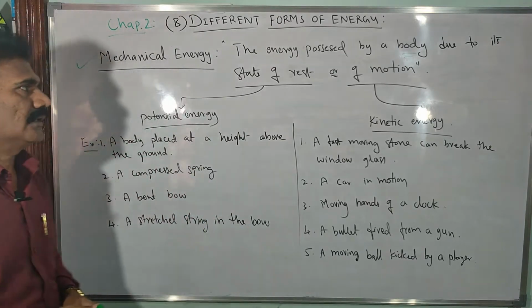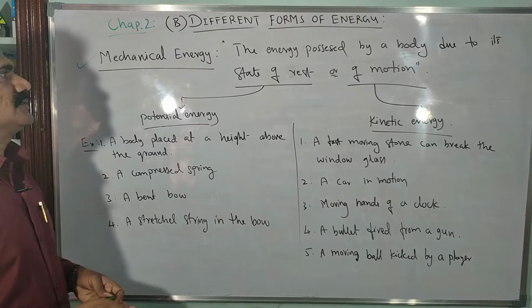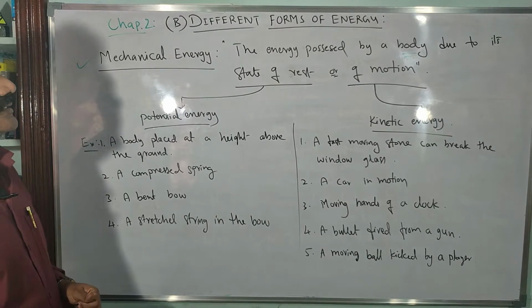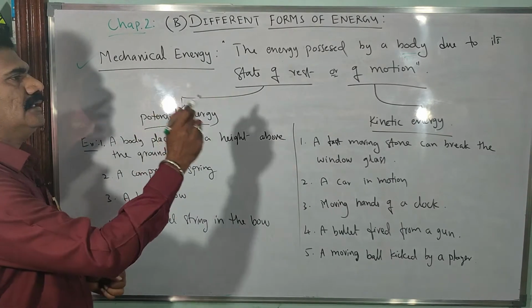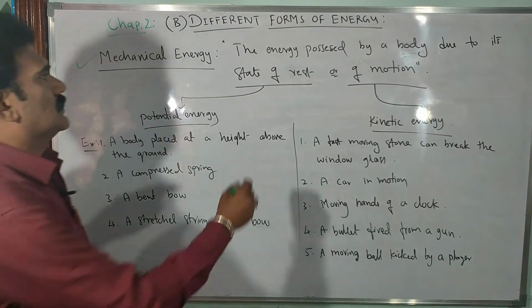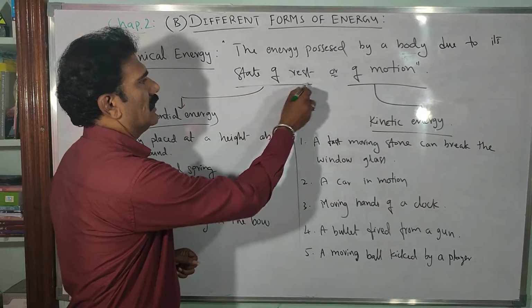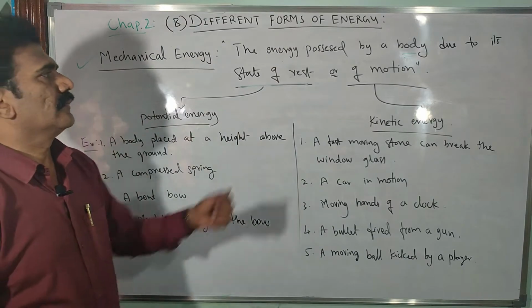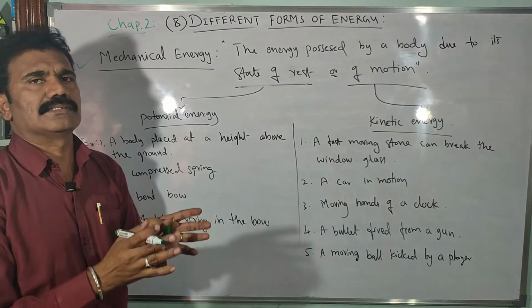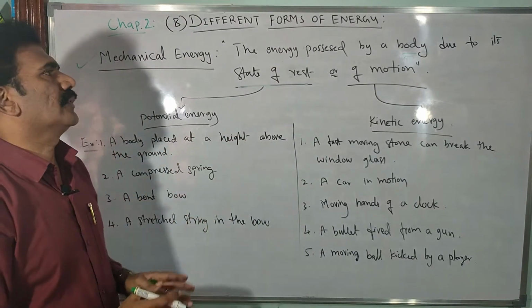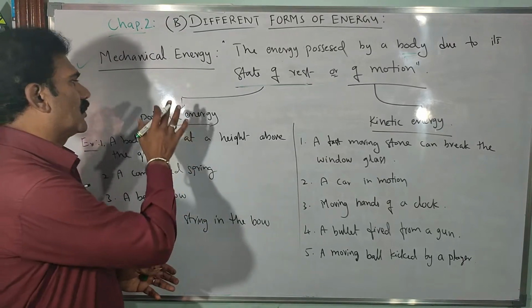Particularly we can distinguish two types of mechanical energies as potential energy and kinetic energy. If the energy is possessed by a body due to its state of rest, due to its size, shape, etc., then that particular energy is considered as potential energy.